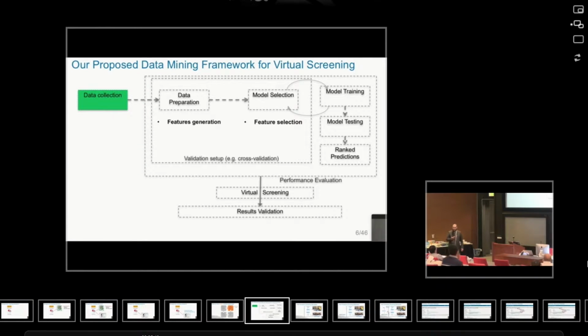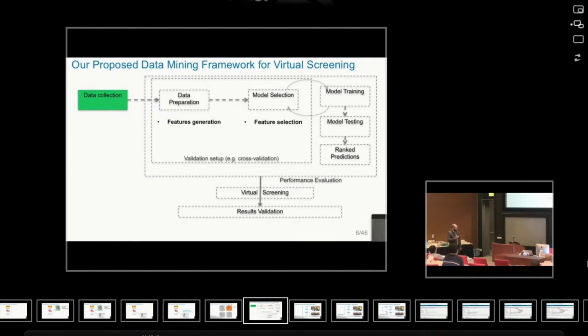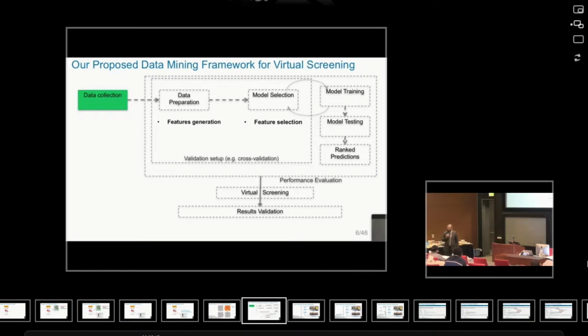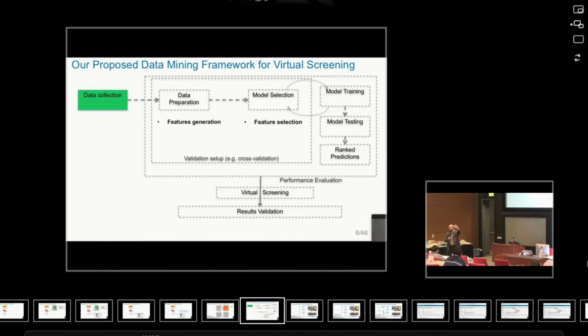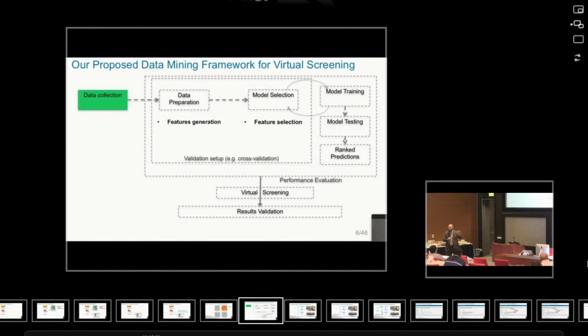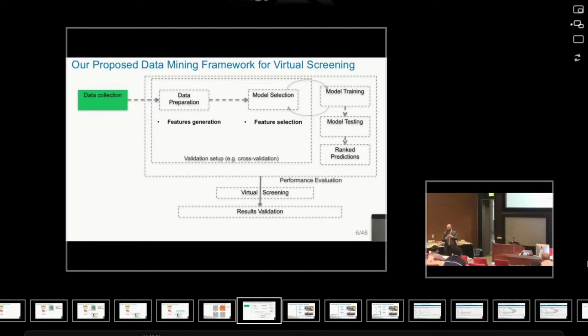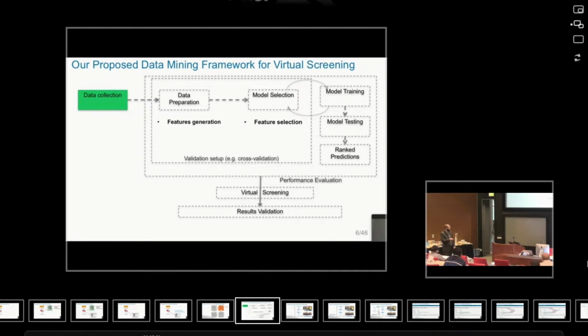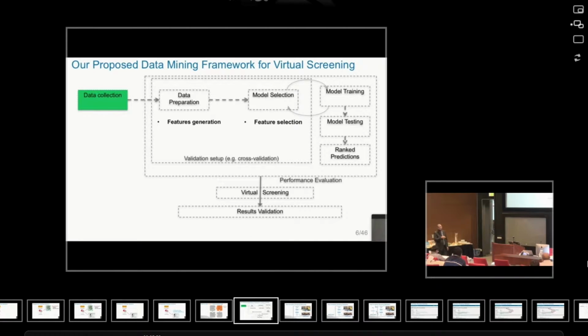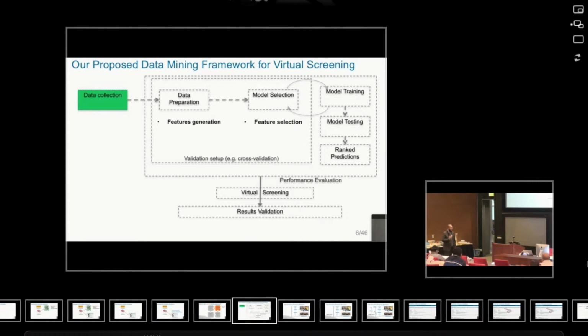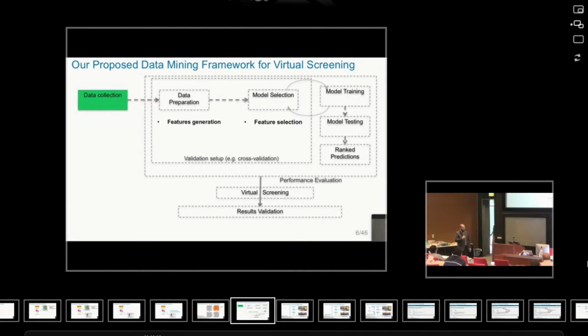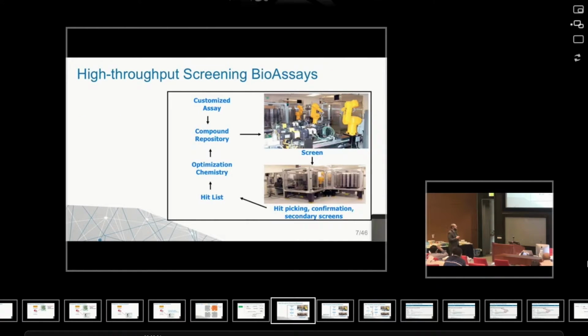I'm mentioning the term virtual screening a few times, so what does it mean? It is a computational technique, which means I'll be searching a set of chemical compounds and looking at their activities, whether they will bind or not, for example, with the biological target that we analyze. At the end, we still have to do some kind of results validation to confirm our findings.